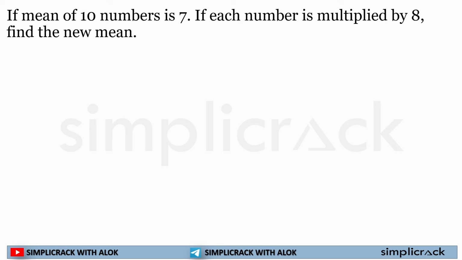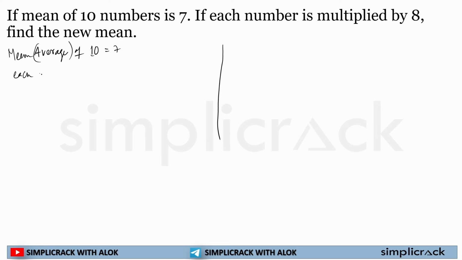Now, the next question. If the mean of 10 numbers is 7 and each number is multiplied by 8, find the new mean. This is a basic or classic average example. The average of 10 numbers, mean means average, is 7.